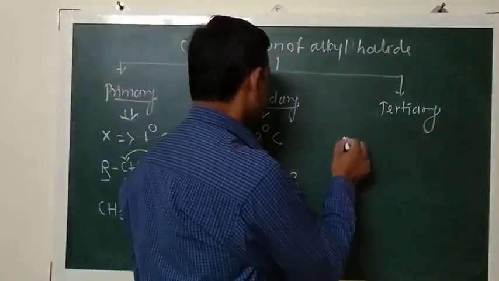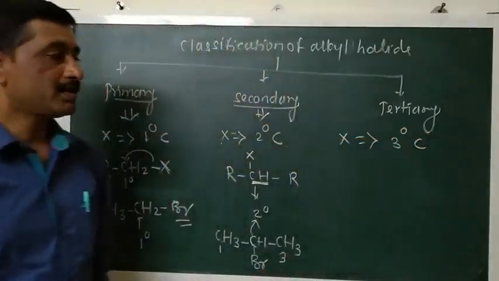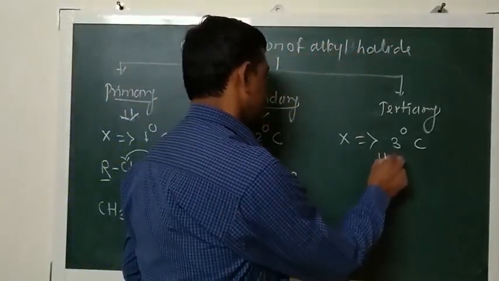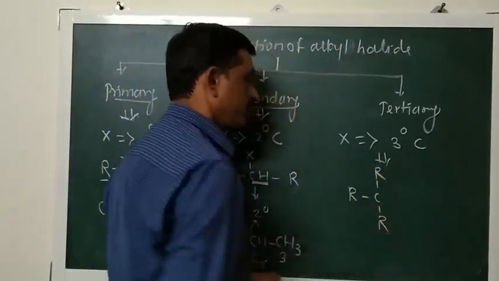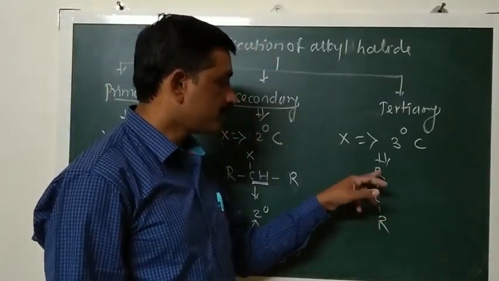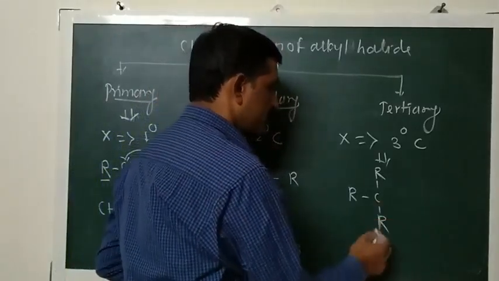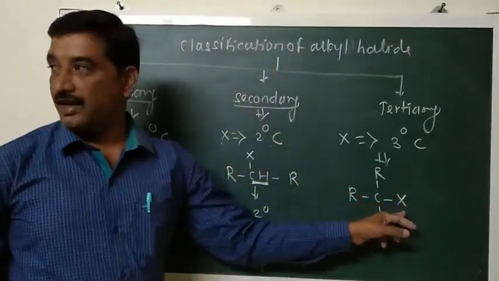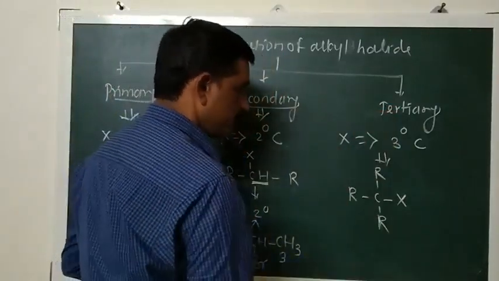Then tertiary alkyl halides. The alkyl halides in which the halogen atom is attached to a tertiary carbon atom are called tertiary alkyl halides. A tertiary carbon atom is generally represented like this: a carbon atom attached to 3 different carbon atoms of 3 different or same alkyl groups is called a tertiary carbon atom. And when a halogen is attached to this tertiary carbon atom, they are called tertiary alkyl halides. Example is here.